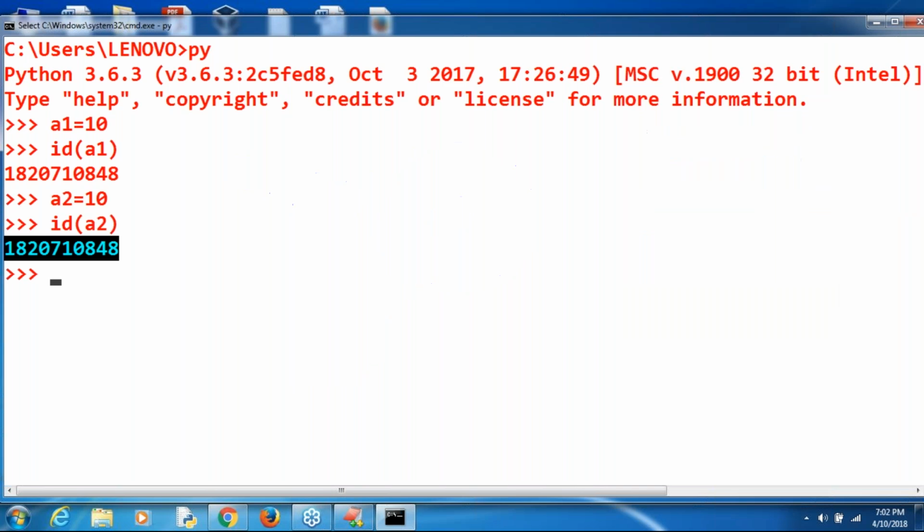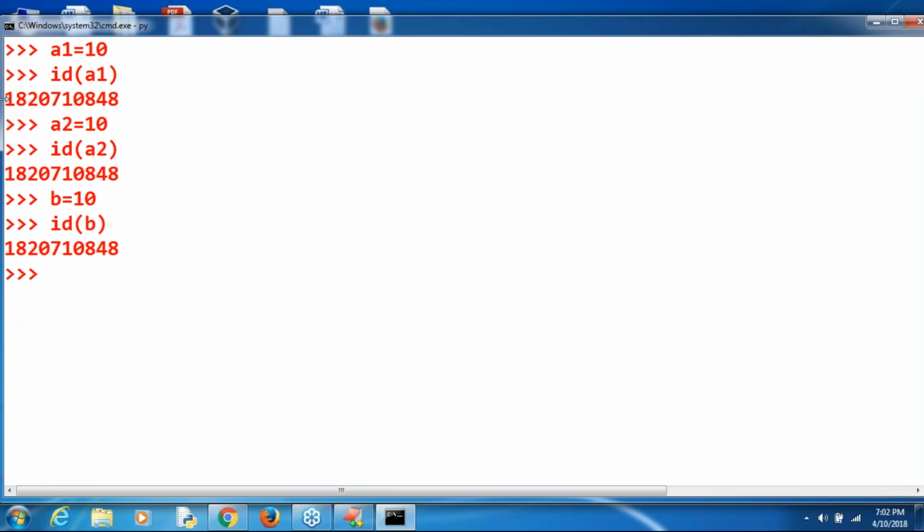Tomorrow, if I create B is equal to 10 and take ID of B, it is the same address. You can create 1 crore reference variables with the same 10, and every time it is going to reuse the existing object only. Are you able to understand?